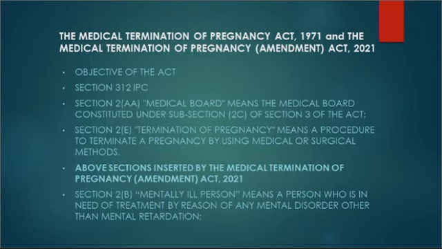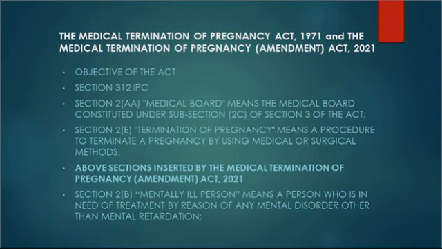This Section 2, Clause AA was not there in the Medical Termination of Pregnancy Act 1971, but it was inserted by an amendment, called the Medical Termination of Pregnancy Amendment Act 2021. This amendment came into existence in 2021 and inserted the definition of medical board that is constituted under section 3 subsection 2C.